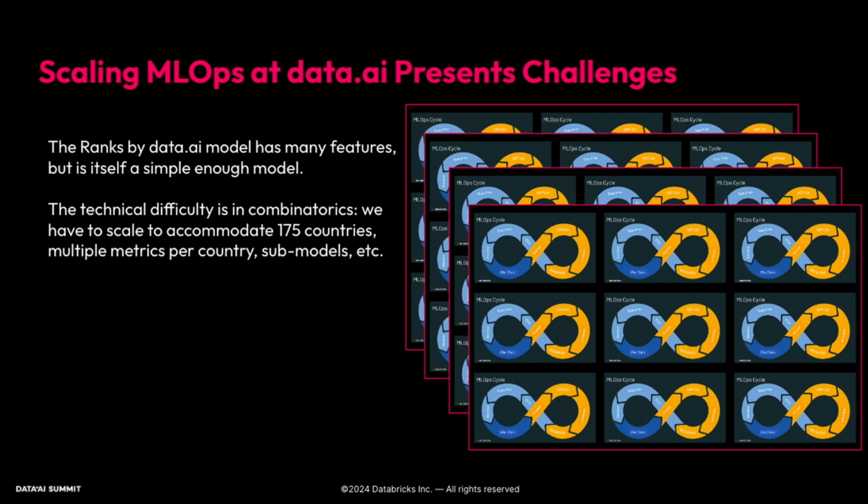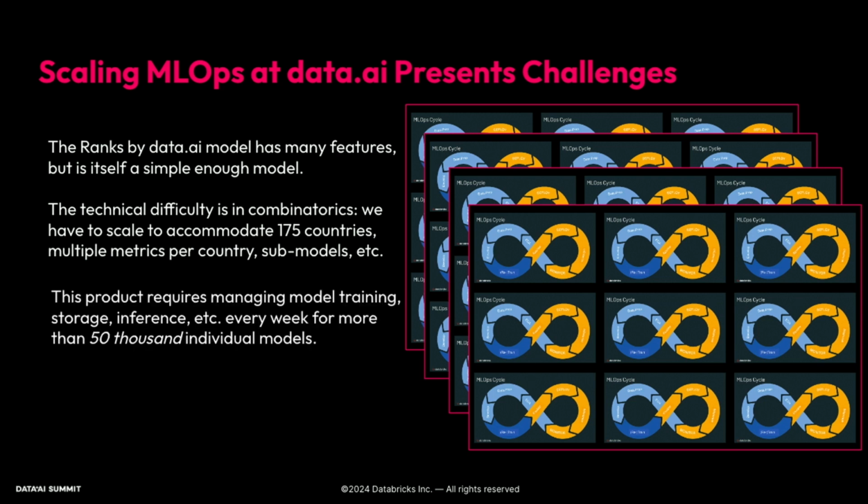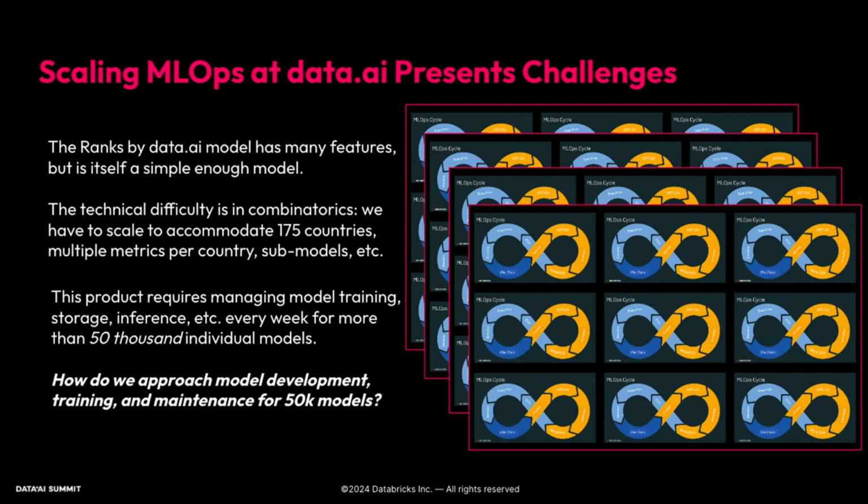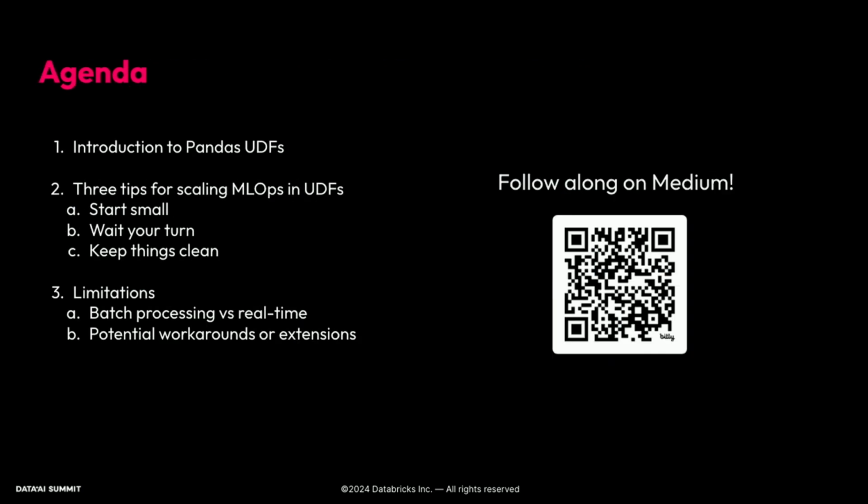And you can really see that this problem can grow very quickly as we're adding more and more combinatorics. And maintaining all of this is difficult. The way that the combinatorics map onto our project is that we end up having 50,000 individual models that need to be retrained on a weekly basis. So the question becomes, how do we even approach model development, training, and maintenance for 50,000 models every week? And that's what we're going to be talking about today.